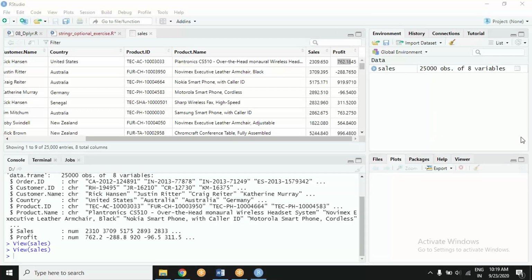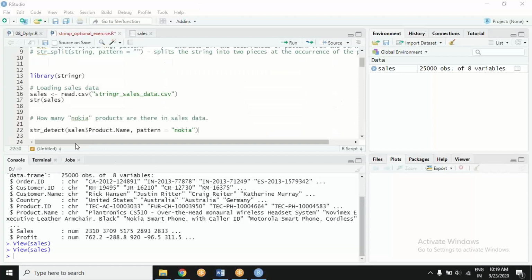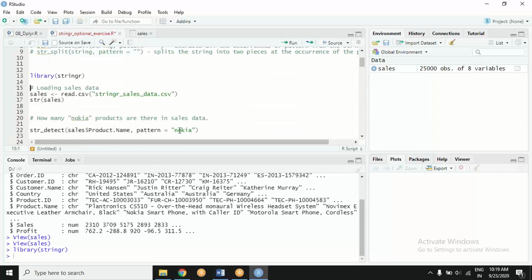There are 5-6 functions which I have already dropped, which are very commonly used. It is the detect function. They want me to detect a string. So let's detect with the stringr package.